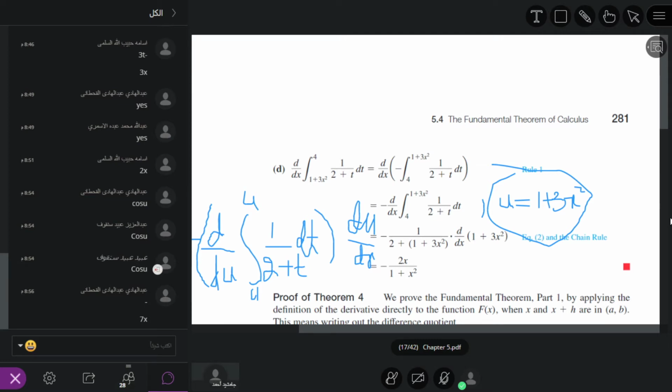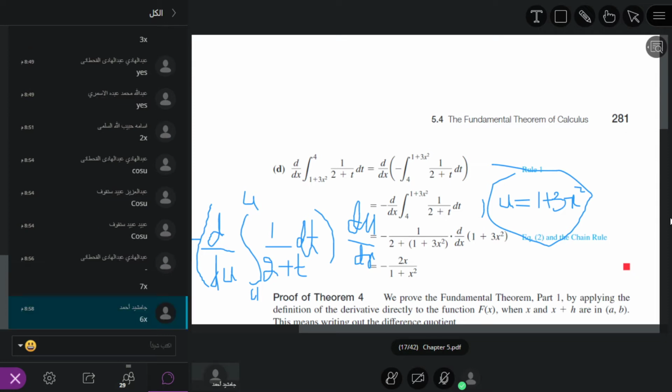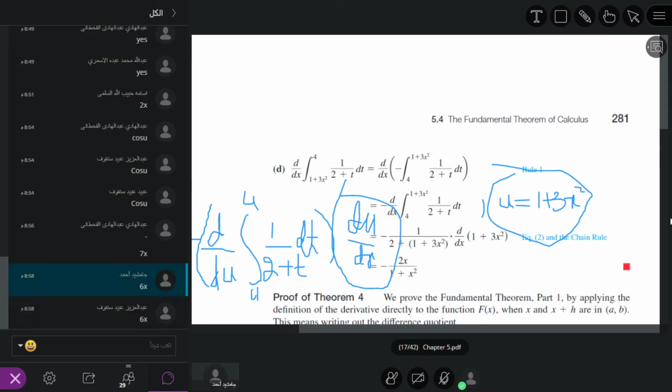So that is why it is equal to 6x. So this part du over dx is equal to 6x.